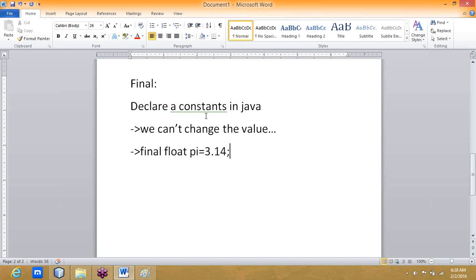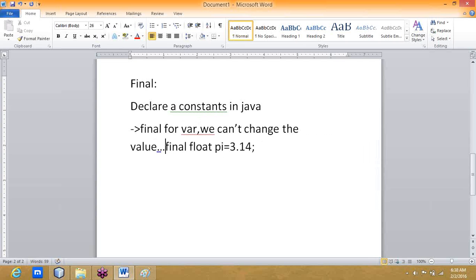If I use final for a variable, we cannot change the value. I can also use final for methods.